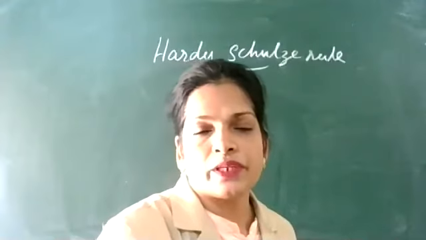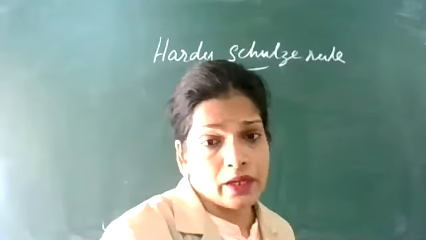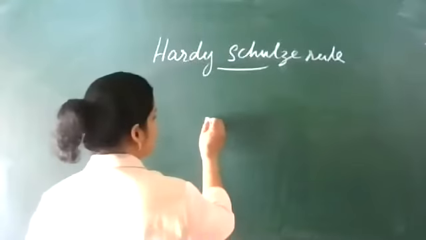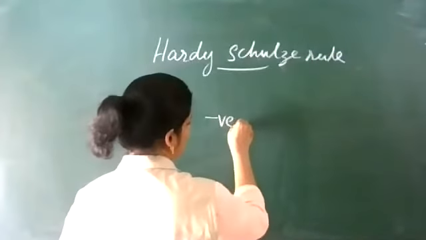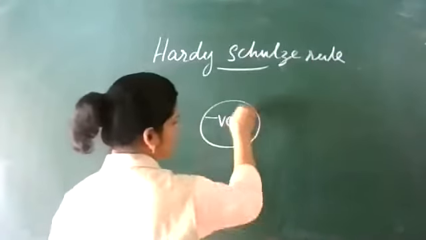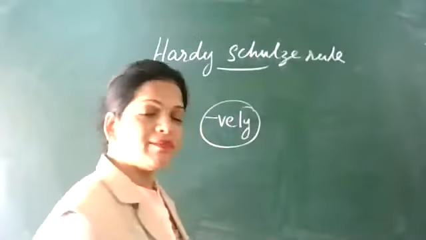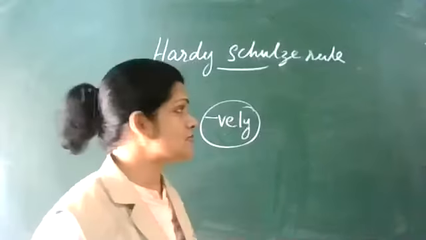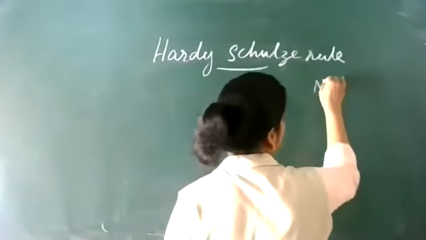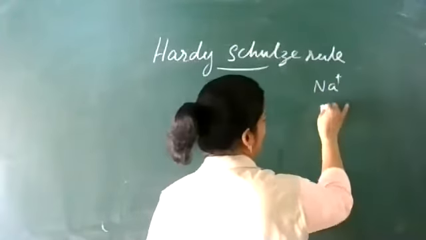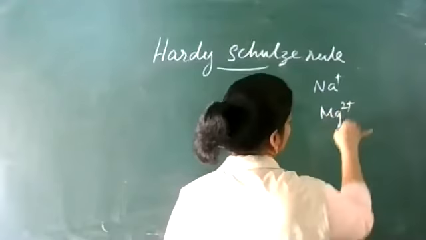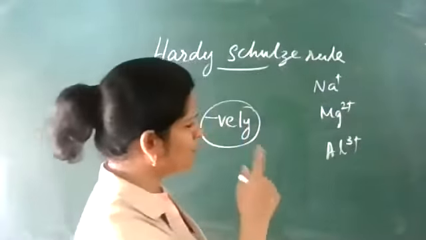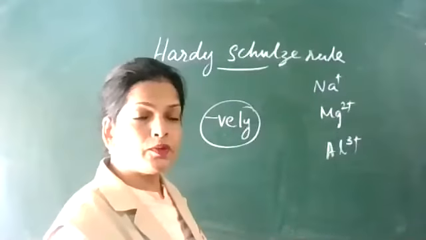I told you when the river water and the sea water meet, coagulation takes place. Suppose we had a negatively charged colloid. This negatively charged colloid can be neutralized by positive ions. What are positive ions? Na plus, then Mg2 plus, Al3 plus. One is plus 1, plus 2, plus 3. Which is more efficient?